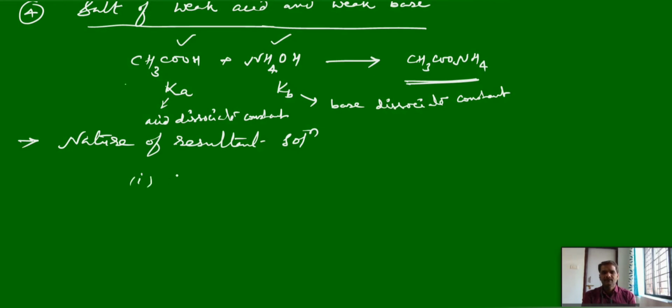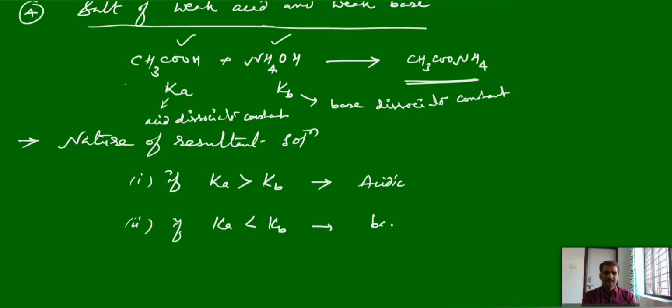First one, if Ka is greater than Kb, then we can say it is acidic in nature. And the second case, if Ka is less than Kb, then we can say the resultant solution is basic in nature.